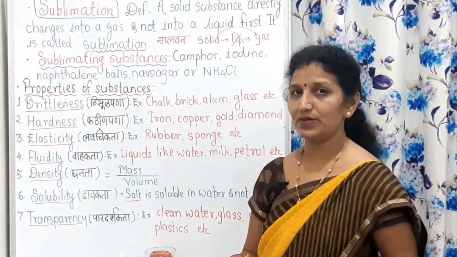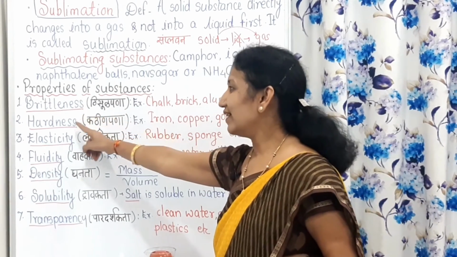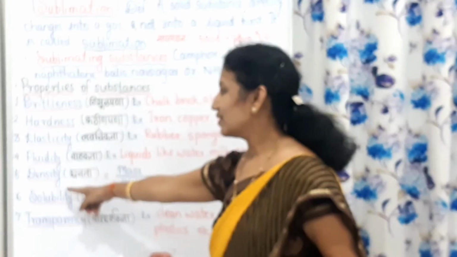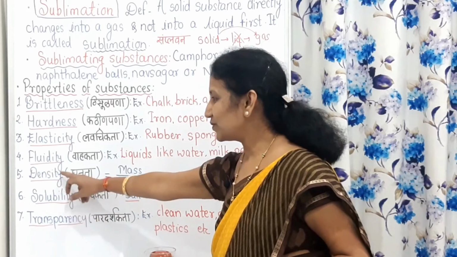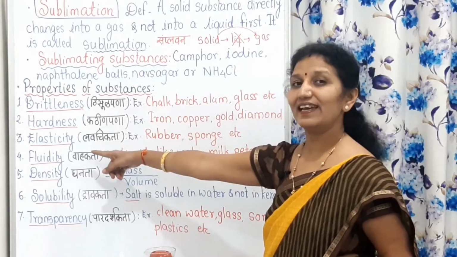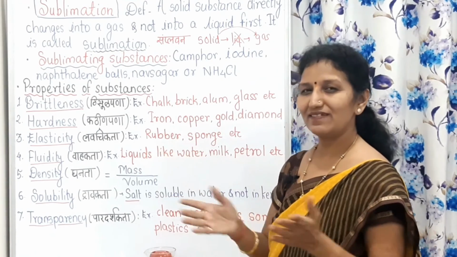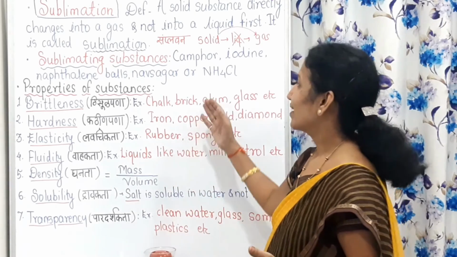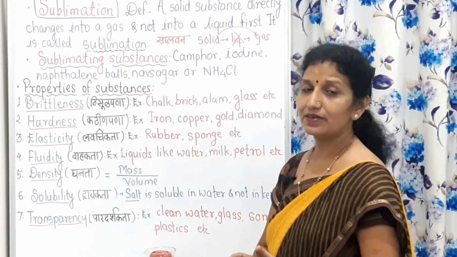Now don't get confused at all. I have brought one clue for it. बाळाने हसताना एकदा फार सुंदर डोळे ताणले. Take this as the fifth one and this one as the sixth one as per our flexibility. बाळाने हसताना एकदा फार सुंदर डोळे ताणले. Properties of substances will be remembered very easily, and in the notes you have been given the definitions and the examples. You can remember them very easily if you read it once or twice.